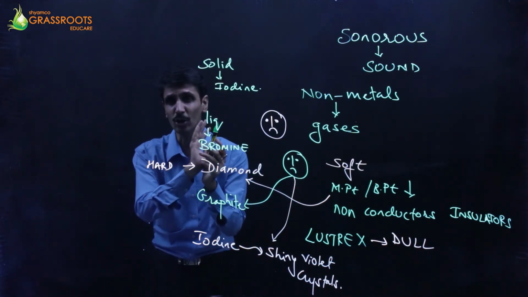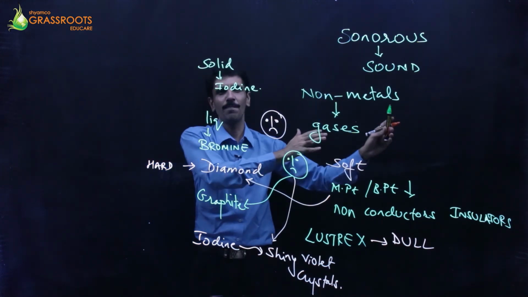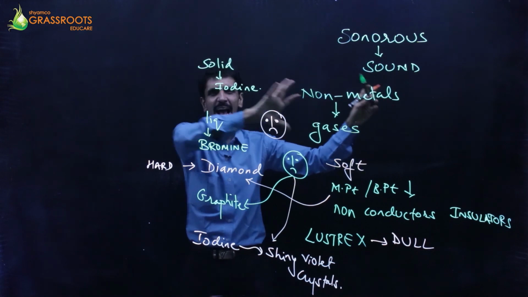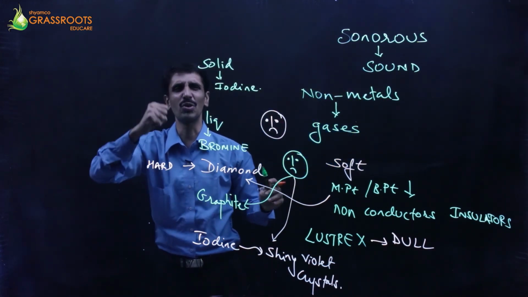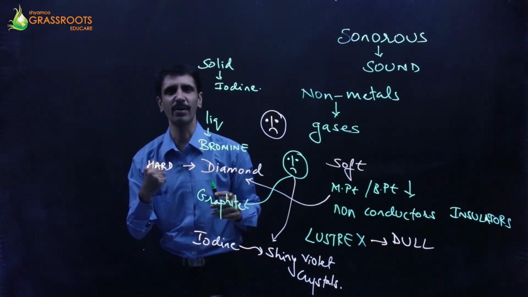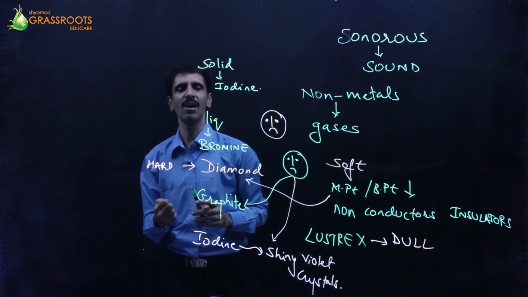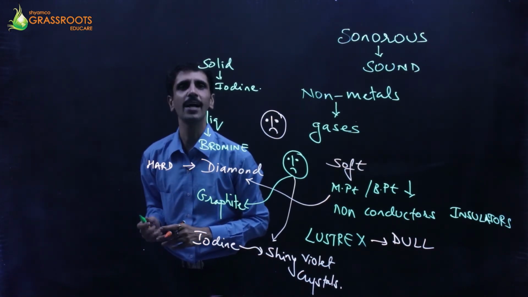So they are not going to be sonorous. So this becomes a comparative part now. Okay, between a metal as well as non-metal. Okay, and it has to become absolutely clear to you. Yes, this is what is the major difference in the physical properties of these two major components, that is metals and non-metals.